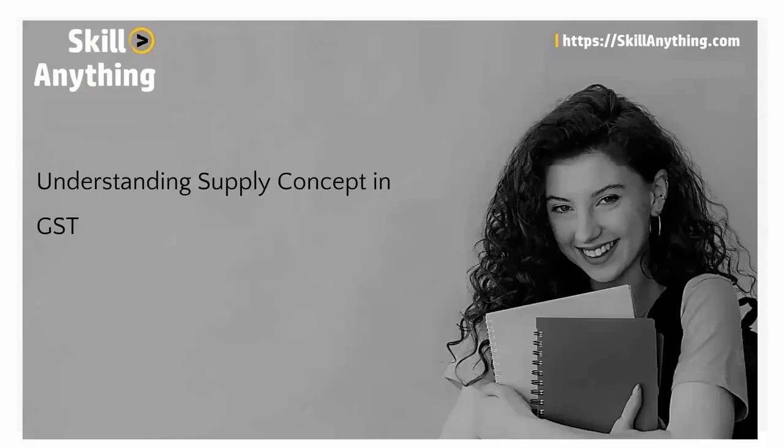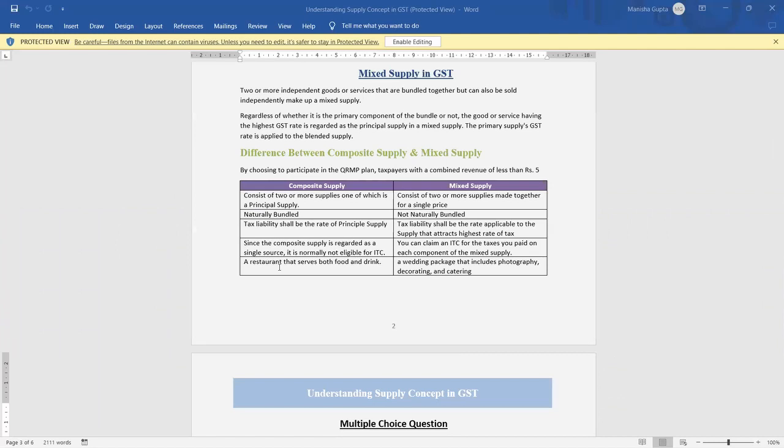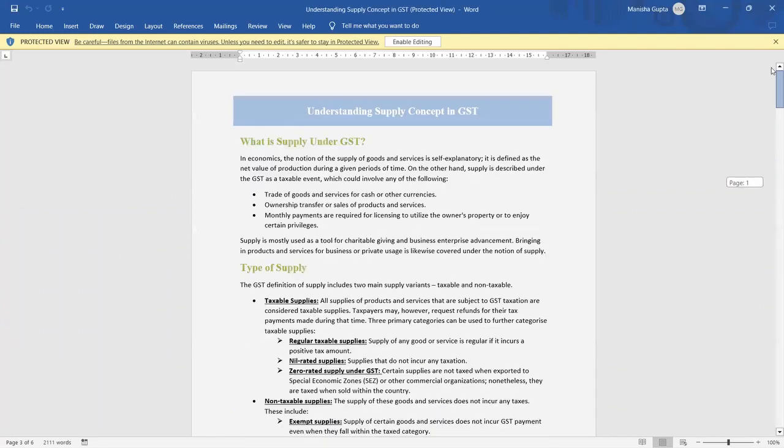I hope you have understood the concept of supply under GST. We can do a quick recap. Supply under GST is important for understanding what type of tax rate is applicable on the supply of goods or services, and whether it comes under supply or not. To identify that, we need to understand supply under GST.